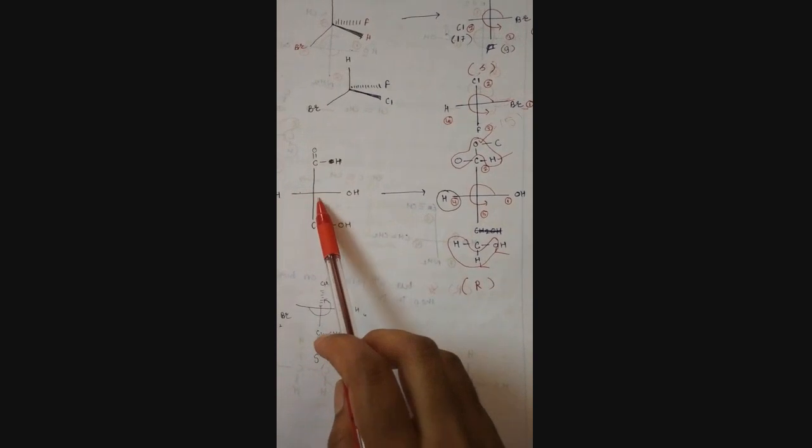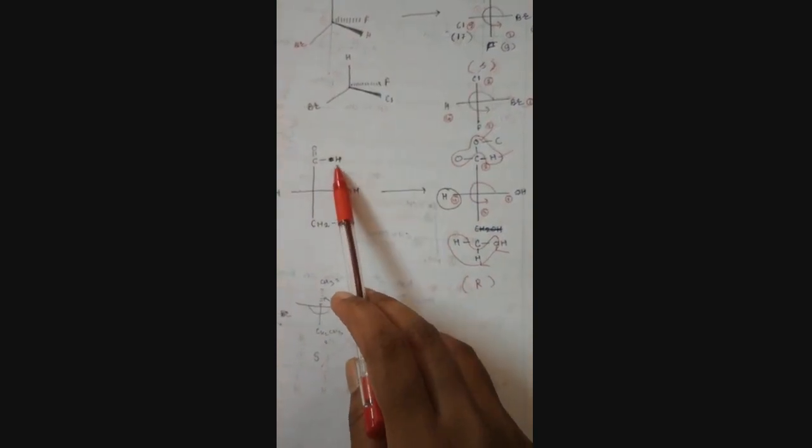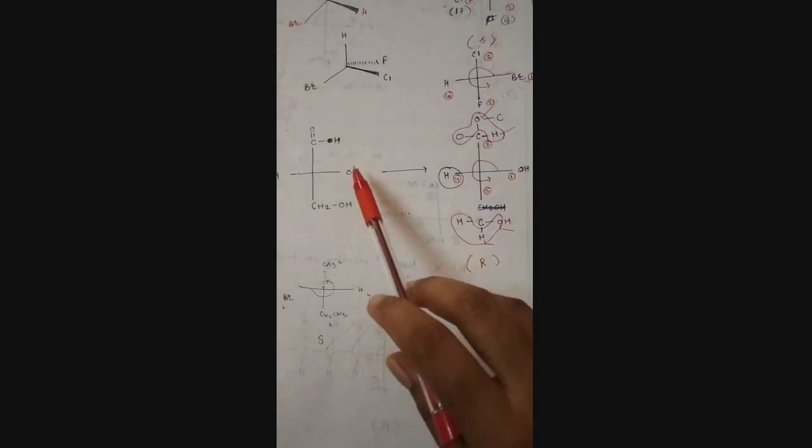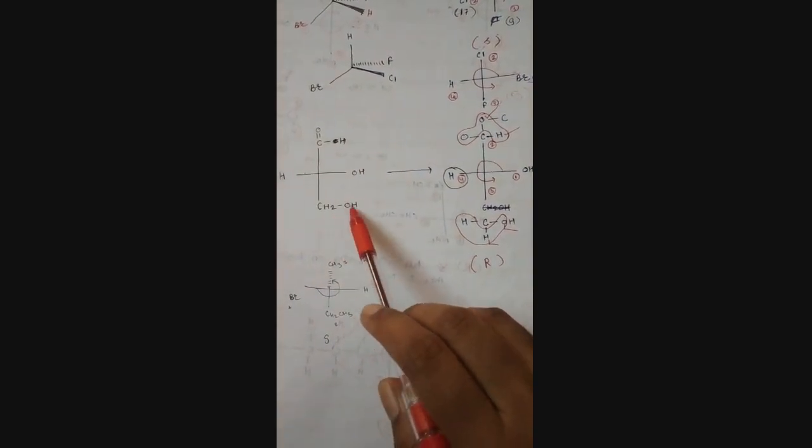The next compound contains a hydroxy group, aldehyde group, alcohol group (methyl alcohol) and hydrogen.